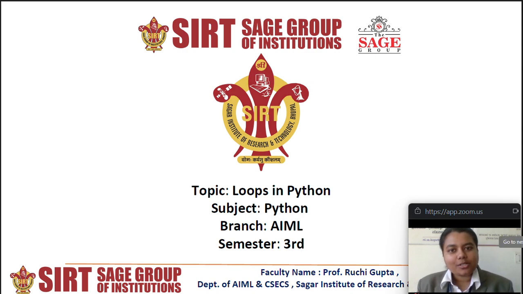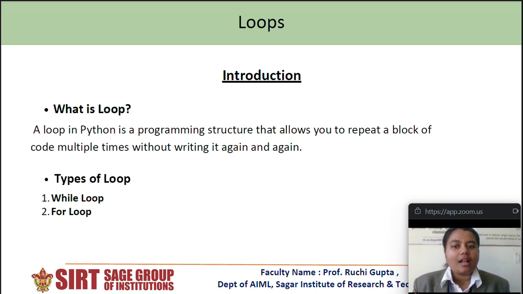Today we'll see an important topic of Python coding, that is loops in Python. Loops are nothing but a programming structure that allows you to repeat a block of code multiple times without rewriting or writing it again and again. Basically, it's a kind of control structure that allows us to repeat the code without mentioning it again and again. There are basically two types of loops. First is while loop, second is for loop.